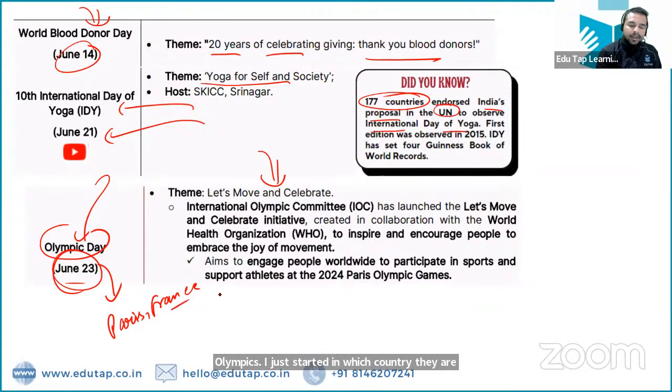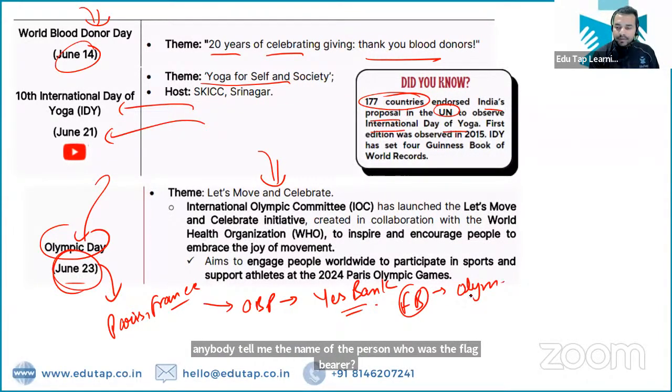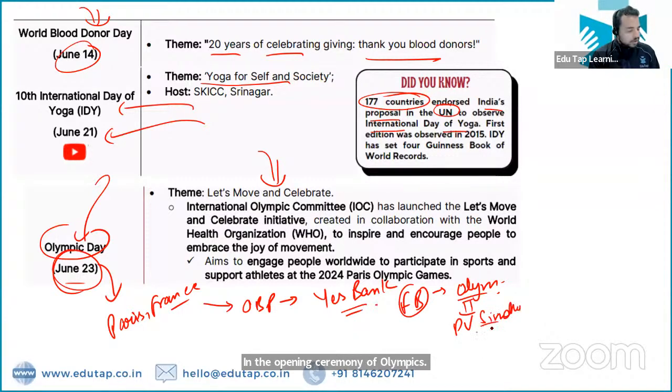Can anybody tell me the name of the official banking partner of the Indian team for the Olympics? It is Yes Bank. Can anybody tell me the name of the person who was the flag bearer in the opening ceremony of the Olympics? Right? Absolutely right, guys. That's how we have to make sure we are remembering all of these things. Yes, PV Sindhu, Sharat Kamal, absolutely right. All the people have given me the right answer to these questions.